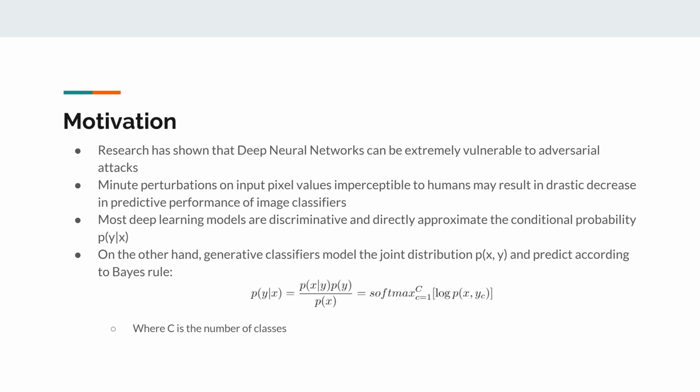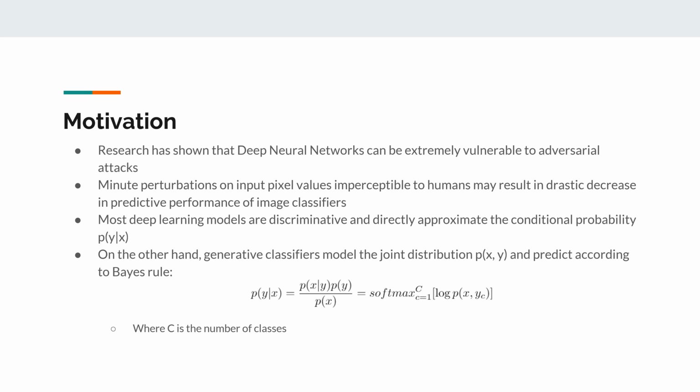Research has shown that deep neural networks can be extremely vulnerable to adversarial attacks. Even very small perturbations on input pixels may result in a drastic decrease in prediction accuracy. Most deep learning models are discriminative and approximate the conditional probability P of y given x, where x is sample data. On the other hand, generative classifiers model the joint distribution P of x and y and predict according to Bayes' rule.